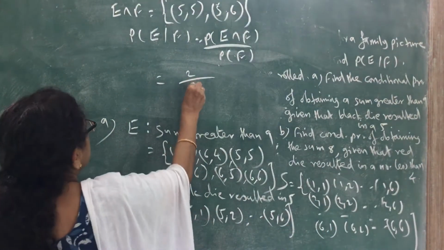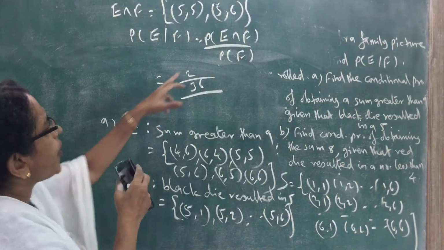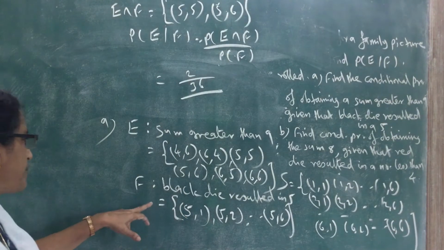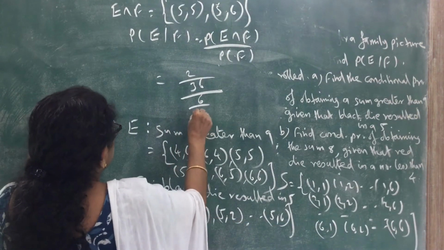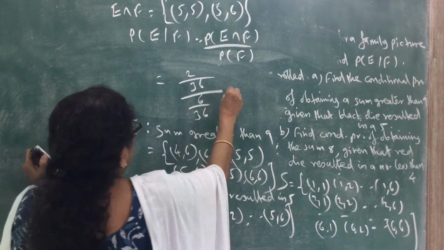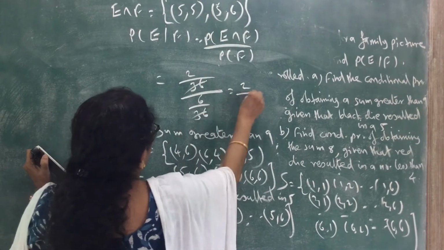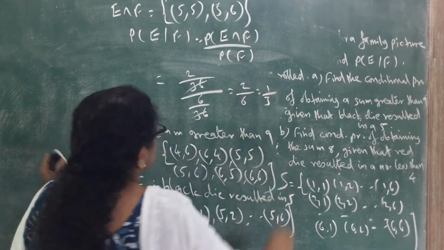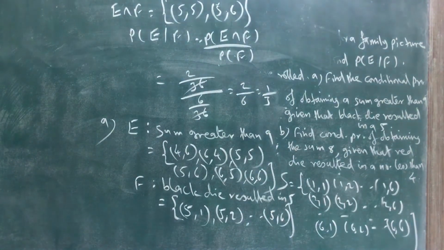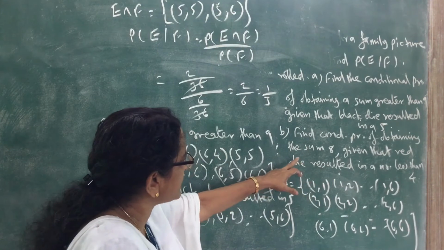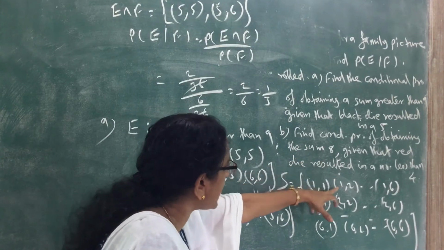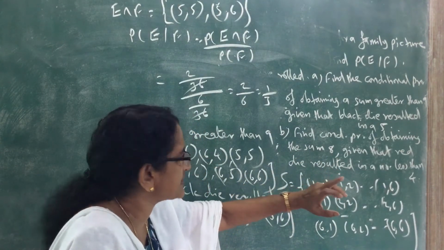So 2 by 36 divided by the probability of F, the number of elements in F. What is the number of elements in F? 6 elements. 6 by 36. So the 36 cancels, 2 by 6 equals 1 by 3. So that is the answer. Now see question B. Find the conditional probability of obtaining a sum of 8 given that the red die resulted in a number less than 4.